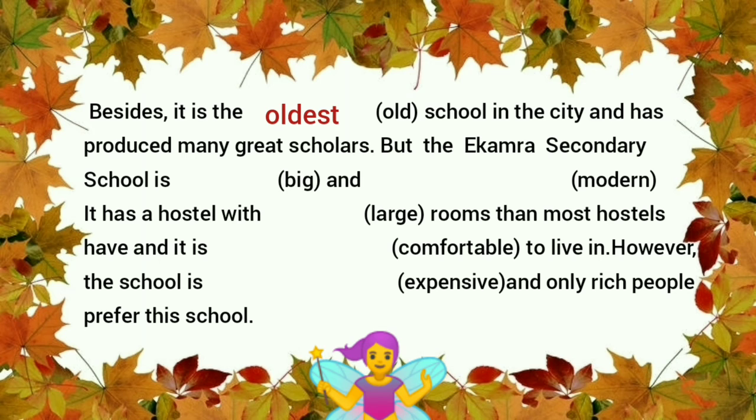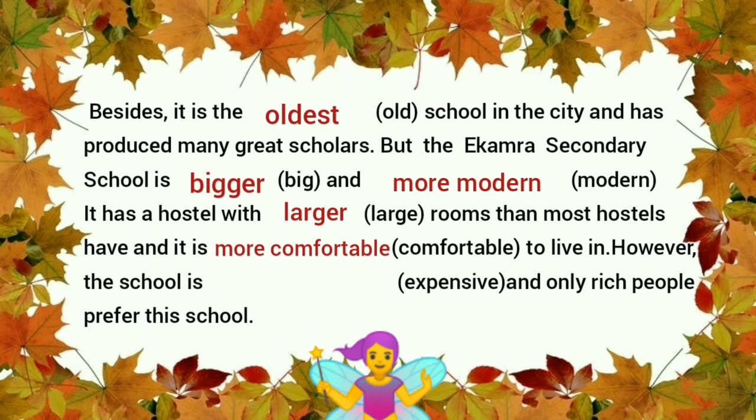But the Ekamra Secondary School is bigger and more modern. It has a hostel with larger rooms than most hostels have, and it is more comfortable to live in. However, the school is more expensive and only rich people prefer this school.